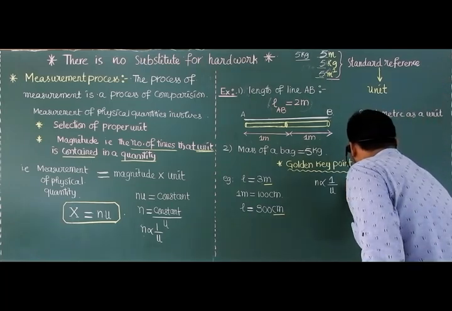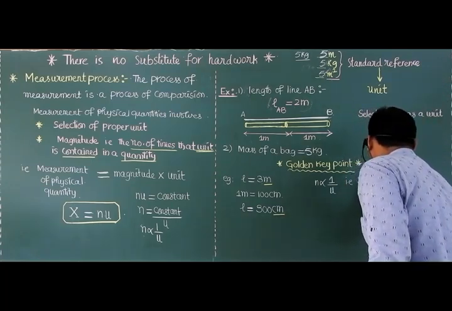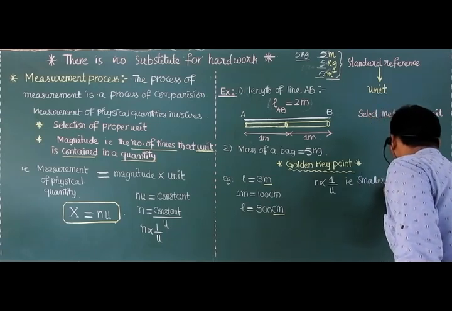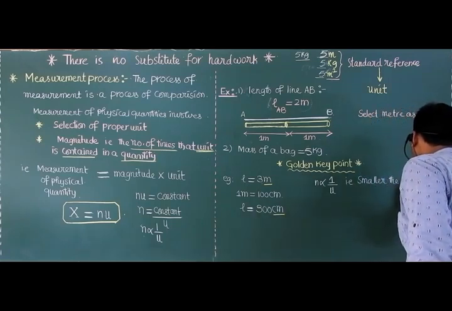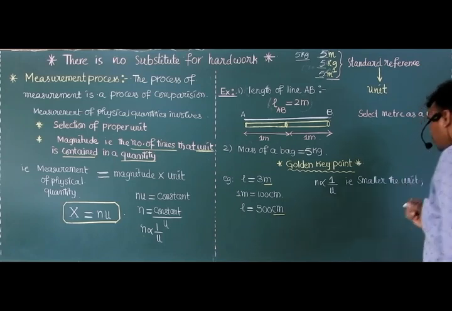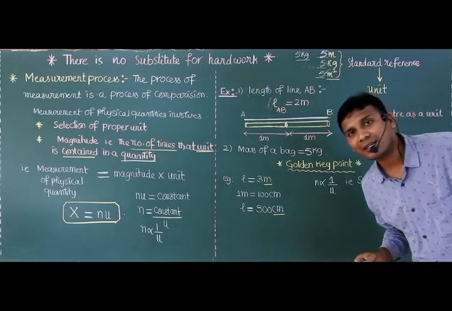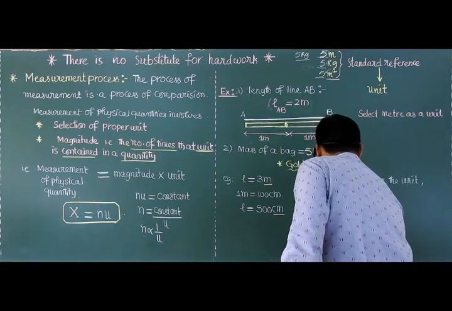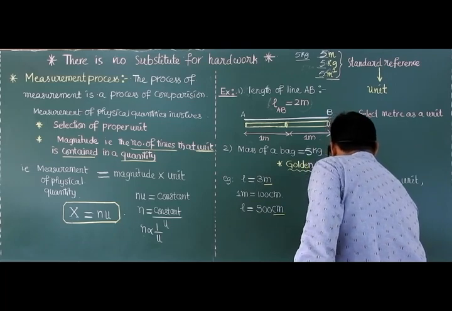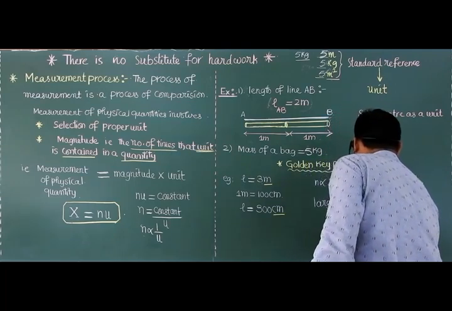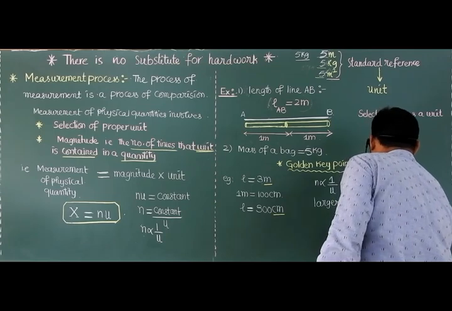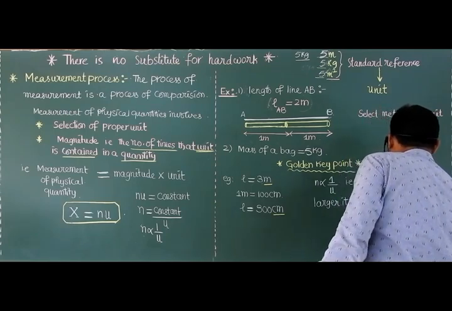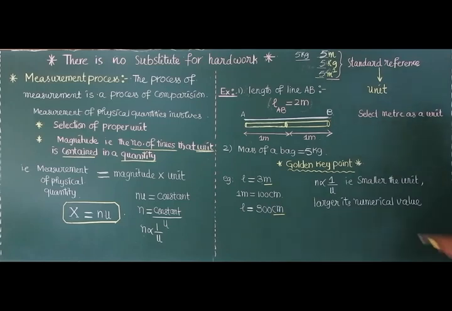Then what is the meaning of this? Listen. Remember this statement. Smaller the unit of a physical quantity, larger its numerical value. Okay, smaller the unit, larger its numerical value.